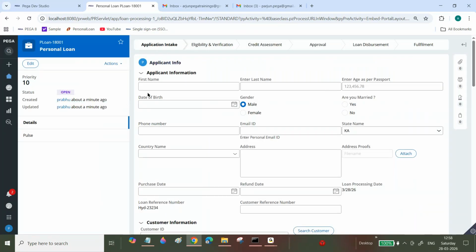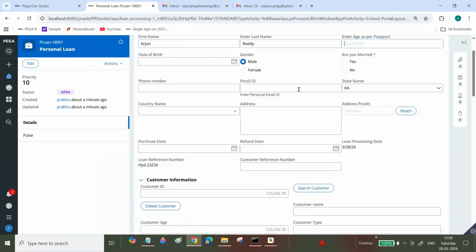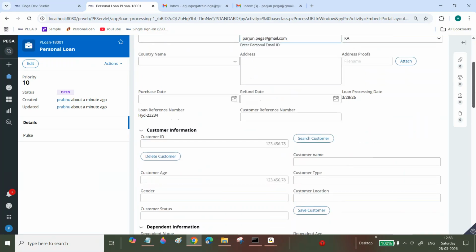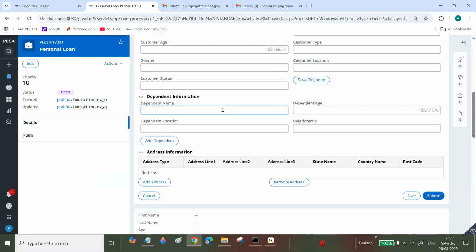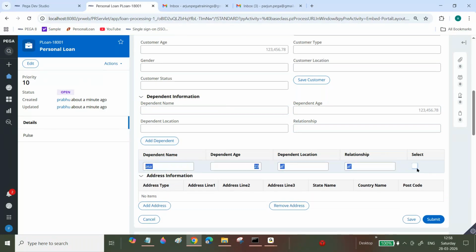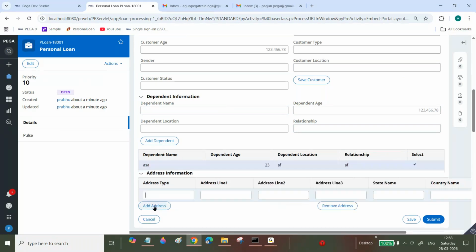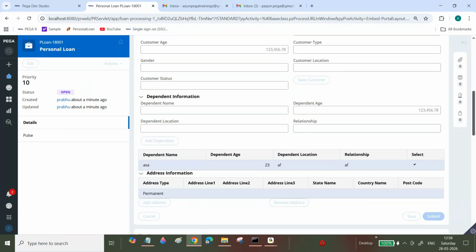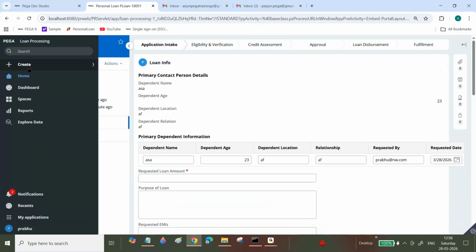Sir, like that you can create. Now Arjun, one Arjun Reddy. Okay, and then I will specify my email ID, Arjun Pega at gmail. Don't worry, looping and all I will explain. If you didn't understand this logic, you will understand it in the coming days, whatever logic I'm going to write. Okay, sir, now see here. Address, permanent address. Fine, click on submit. I entered the correct email ID only, right? Fine. I will create one more case like that.